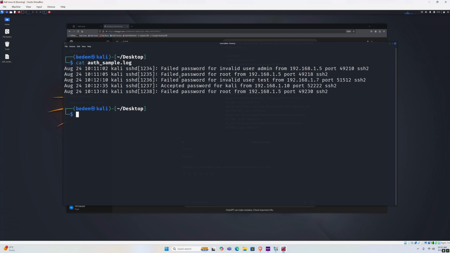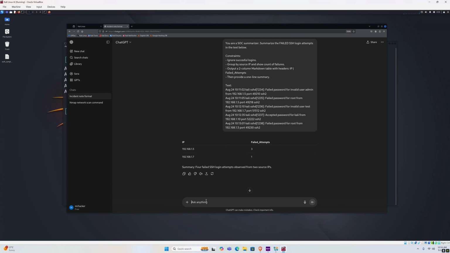Alright, awesome. Now, let's showcase one more example before we move on to the next lecture, and that is a safety rewrite of an aggressive command. Our goal is to ask ChatGPT to refactor a risky nmap command into a safe version which we can run on our target. So for example, let's type it like this.